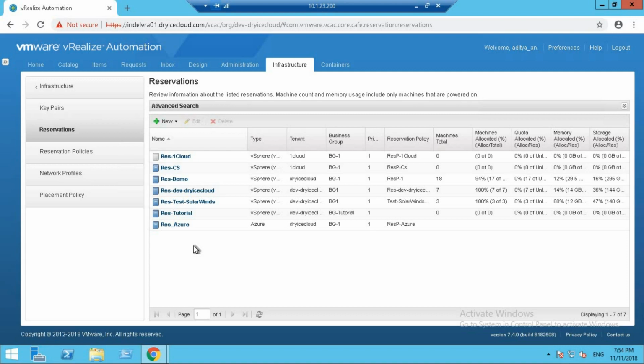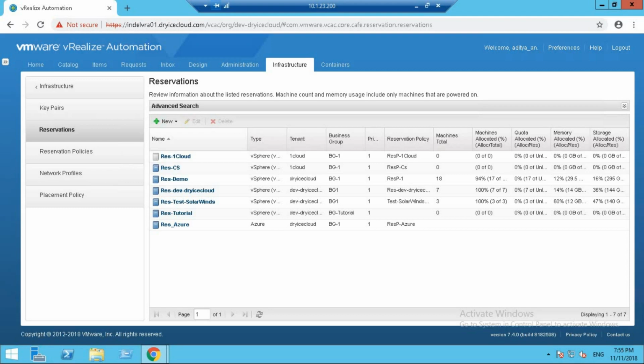What I'm trying to say here is, let's say we have 40 GB of memory and 40 GB of storage that we reserved. If you provision a machine here with 20 GB of storage and 20 GB of RAM, then your 20 GBs will be consumed. If you delete the machine from vRealize Automation, those 20 GB of storage and 20 GB of memory will be freed, and if you check your reservation, you will again see that 40 GB of storage and 40 GB of memory is available. But if you delete the virtual machine from vSphere, from vCenter, then they won't be released, and you will only see 20 GB of storage and 20 GB of memory left here.